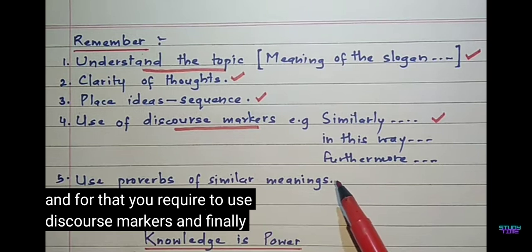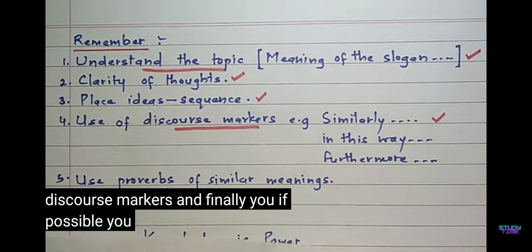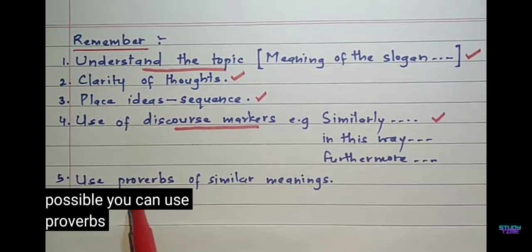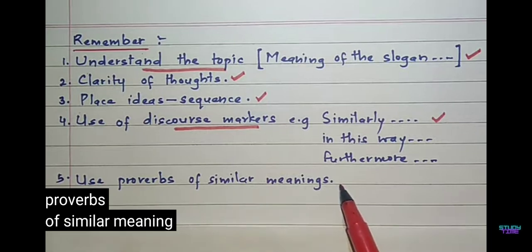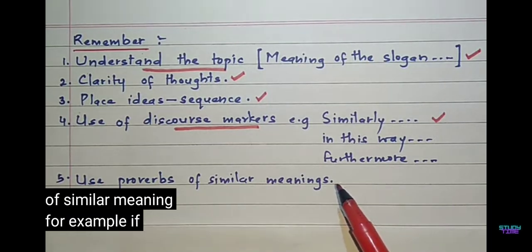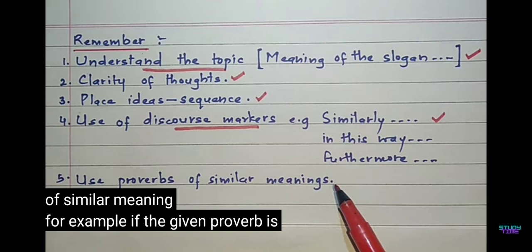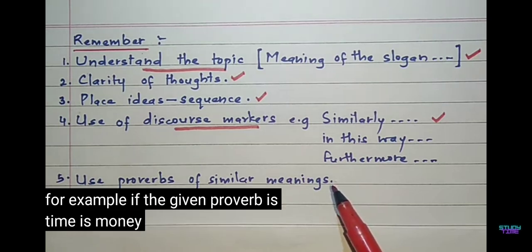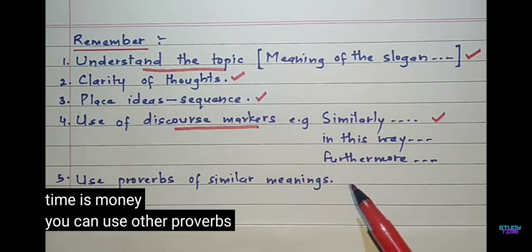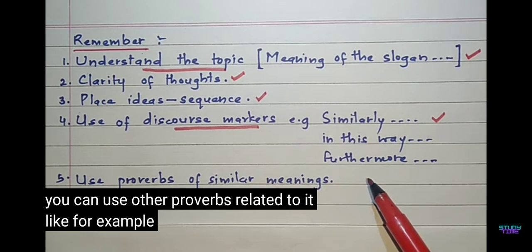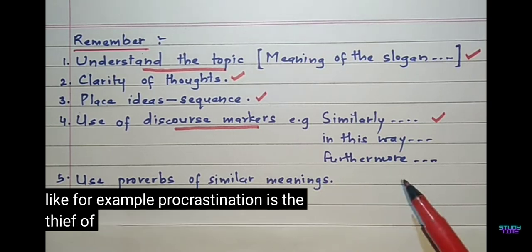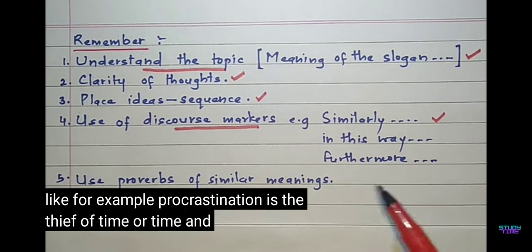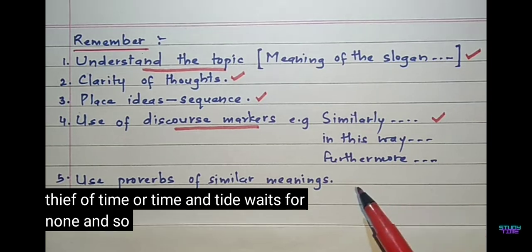And finally, if possible, you can use proverbs of similar meaning. For example, if the given proverb is time is money, you can use other proverbs related to it, like for example, procrastination is the thief of time, or time and tide waits for none, and so on.